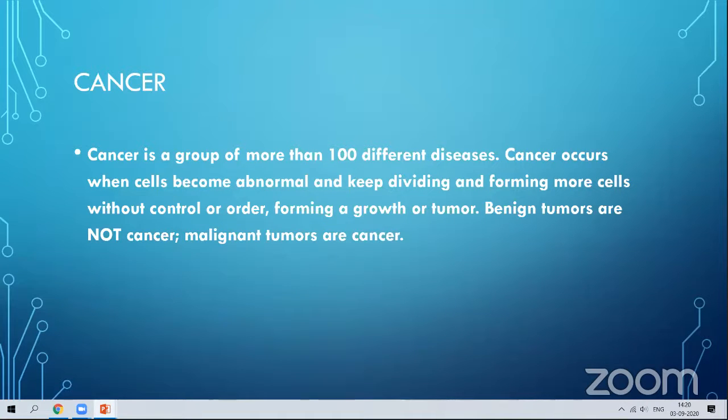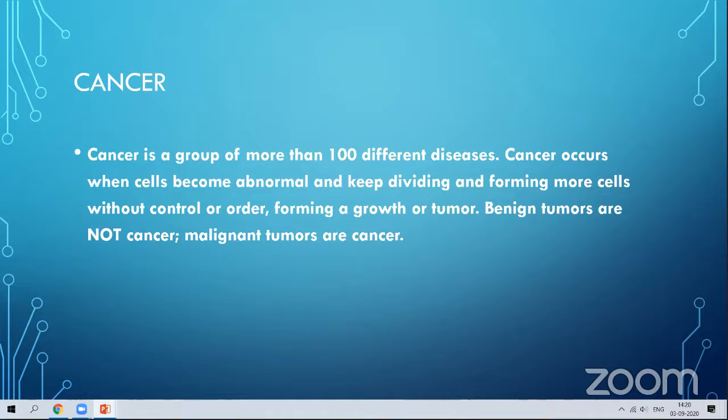It is nothing but the replication, duplication of cells, which are not necessary for our body. Usually, when you are doing exercises, our cells will go for their division. Cell division will be there, which results in the growth of the particular organ.